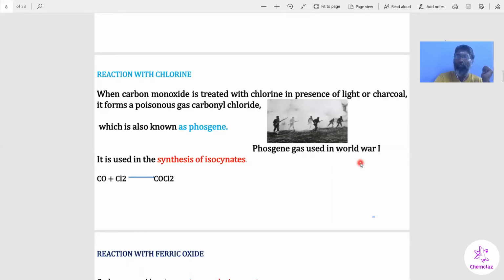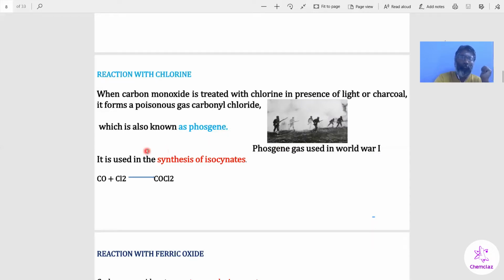Okay, nowadays we are using bio weapon. So this is a coronavirus spread by China. Okay, so this coronavirus is a bio weapon. Okay, which kills people like that. The phosgene gas used in World War I as a chemical weapon. This poisonous gas kill people.